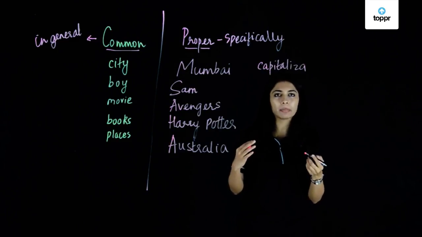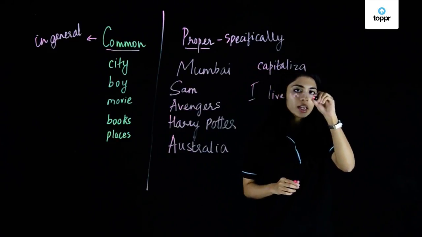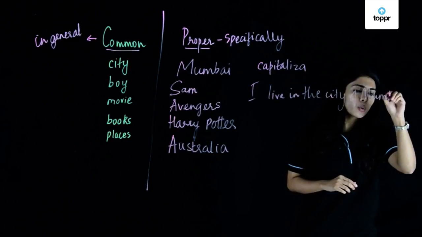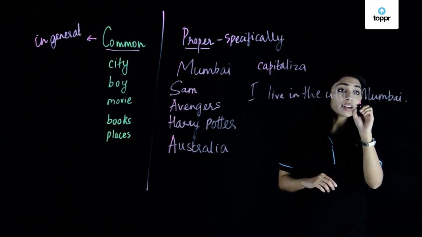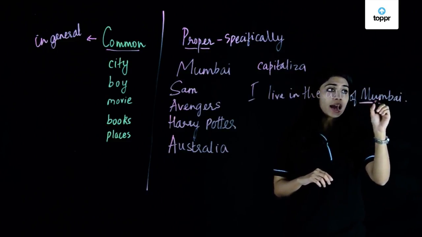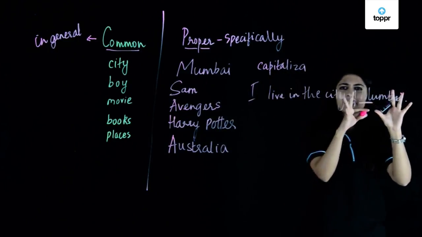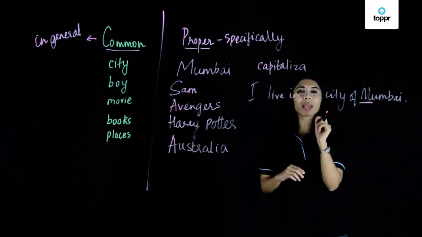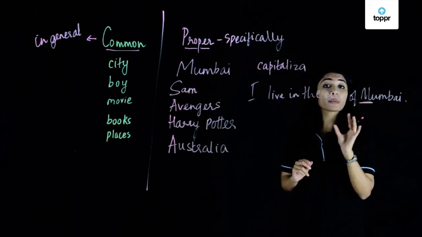So let me give you an example here. I live in the city of Mumbai. If you can see the word Mumbai, the letter M is capitalized because it is a proper noun, and although it does not come at the beginning of a sentence, Mumbai is coming at the end, we still capitalize it because the rule is that we always capitalize the initial letter of a proper noun.